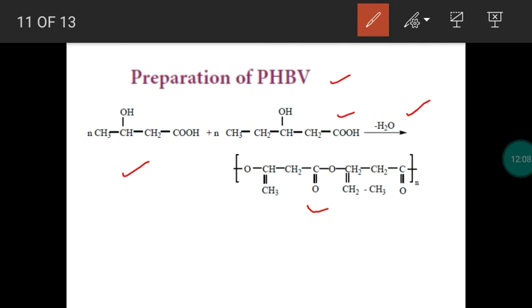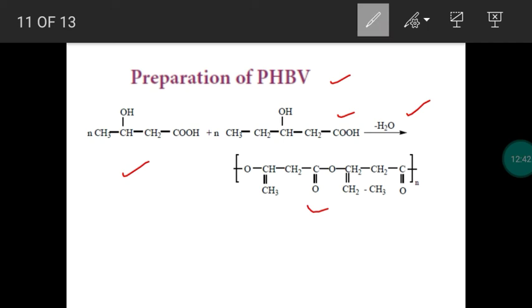The major application of biodegradable polymers is that they can be used in the medicinal field. So medicine can be delivered using these polymers. When we take medicines using these polymers, the polymer will be decomposed by the enzymes in the human body, or it can be excreted from the body, but the medicine will be utilized. So these polymers are mainly used in medicinal field.